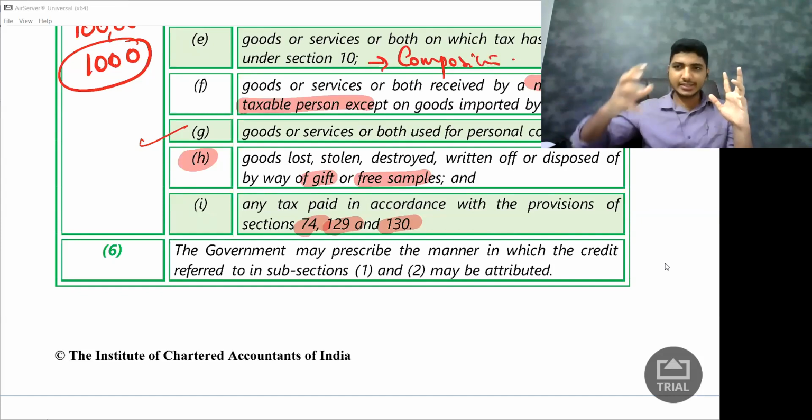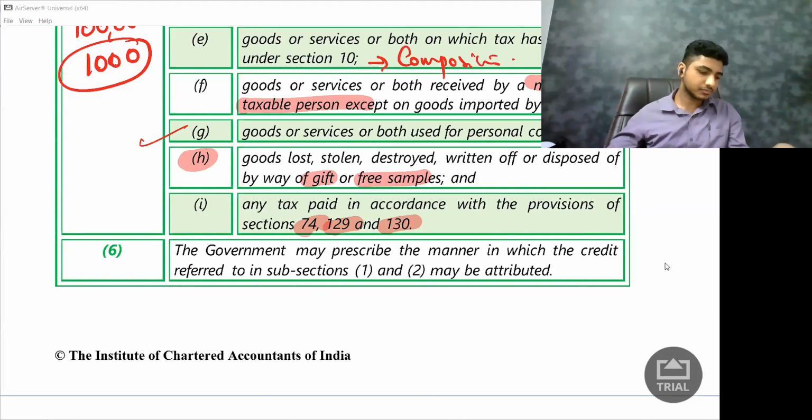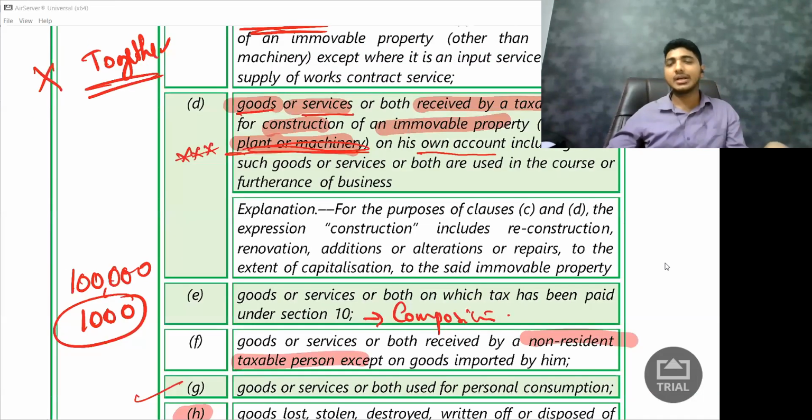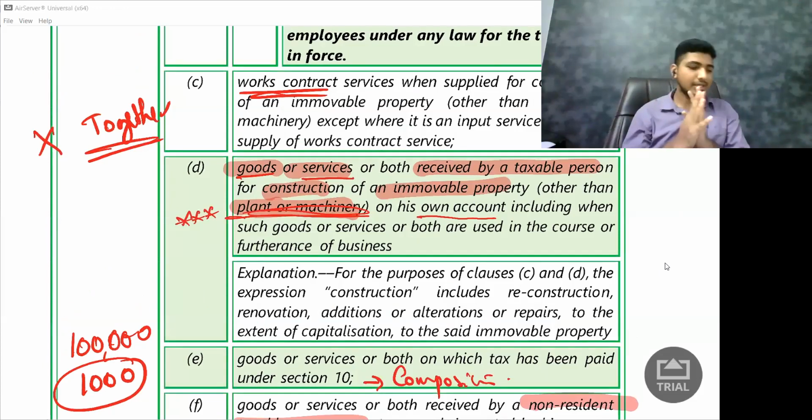So we studied certain provisions which say in which circumstances you will not get the credit. I want to end today's class with just section 17(5). I'm not even touching 17(1), 2, 3, 4, because I told you there are two portions in section 17: one is apportionment and one is blockage. We studied blocked credits. Blocked credit means on certain purchases you will not get the credit. So we studied which items those are. A very quick revision.